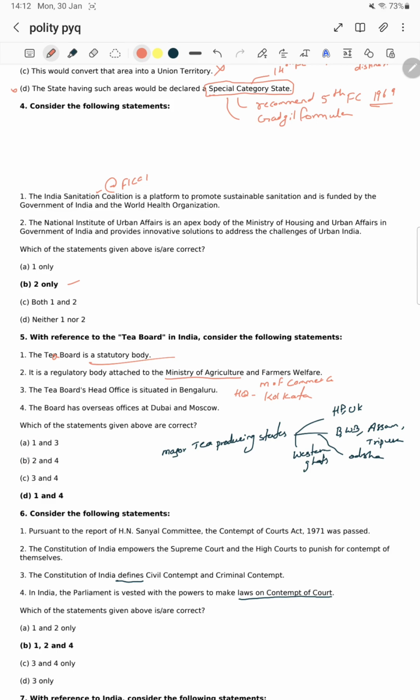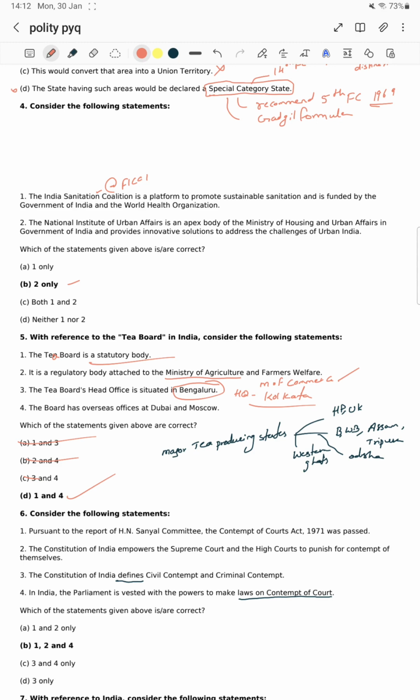So we can eliminate B and C, and in A and B we can see that it's a regulatory body attached to the Ministry of Agriculture and Farmer Welfare. No sir, the Tea Board is attached to the Ministry of Commerce. It is located in Kolkata. The Tea Board head office is situated in Bangalore? It's not in Bangalore, it's in Kolkata. So you have eliminated 3. There's only option 1 and 4. The board has overseas offices at Dubai and Moscow.